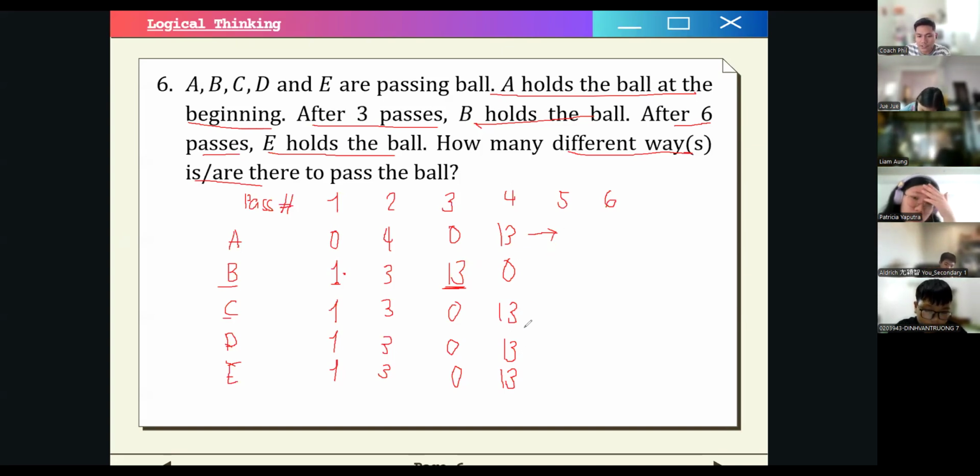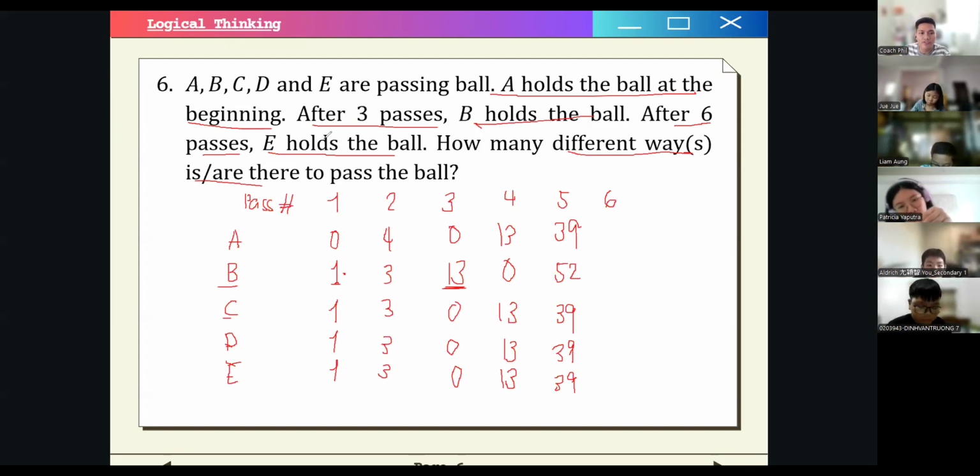We add the other four. 13 times 3 is what? 39. So this will be 39 here, 39 here, 39 here. But now for B, we have to add 4 instances of 13, right? Because he or she can receive it from the other four people. So 13 plus 13 plus 13 plus 13 or 13 times 4 is 52.